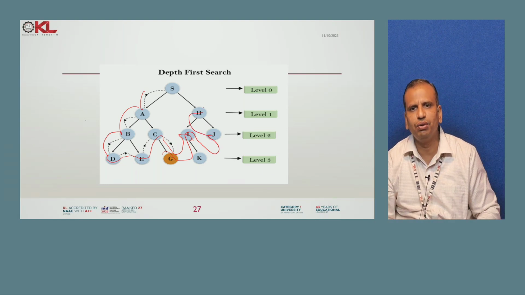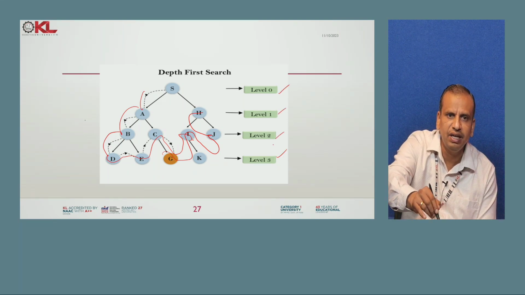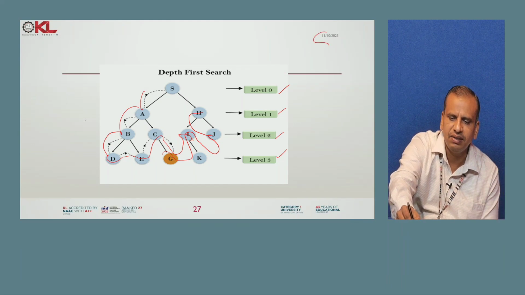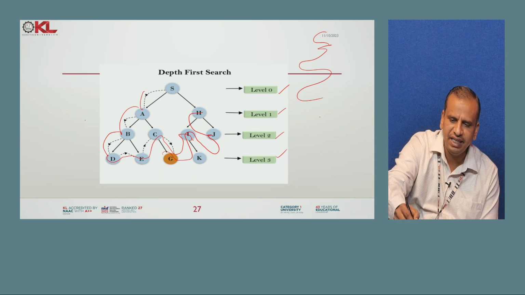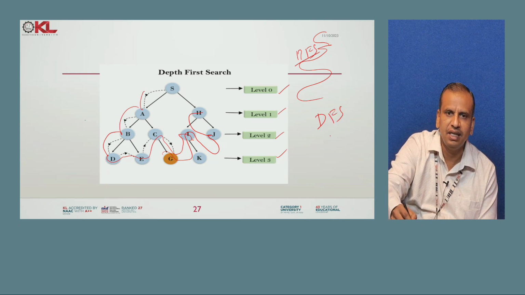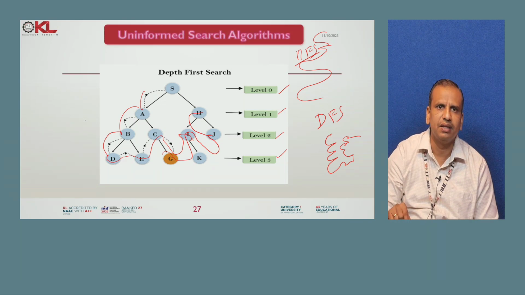This is the way of visiting, like level 0, level 1, level 2, level 3, then only I am visiting. But whereas in BFS, okay, see here the BFS route is this way, and whereas in DFS, it goes to the next level and next level, like that it visits the depth, it travels.